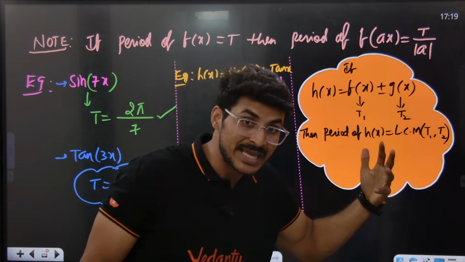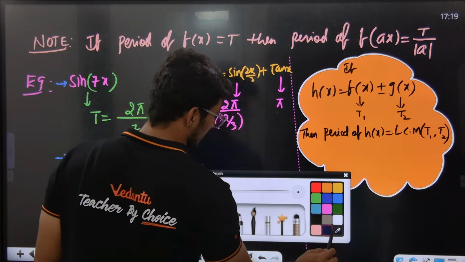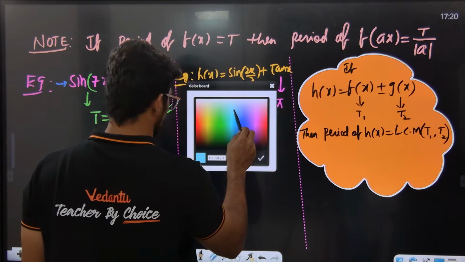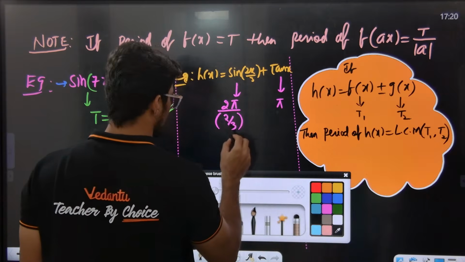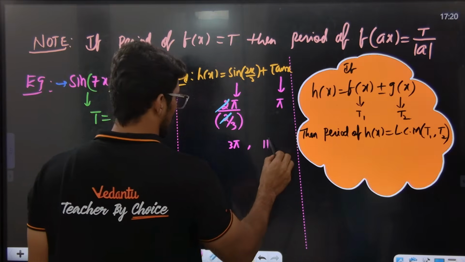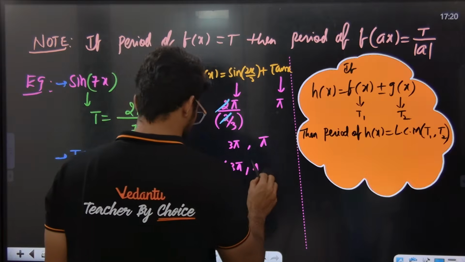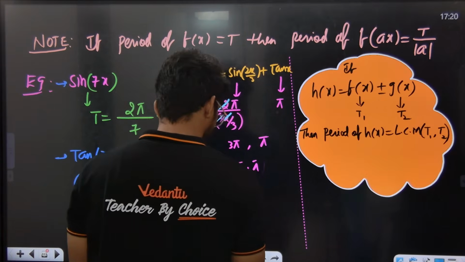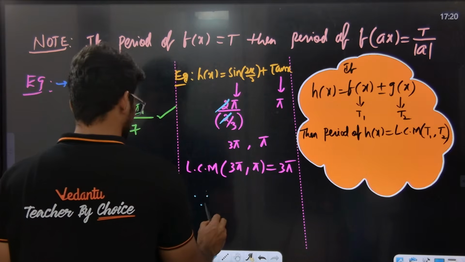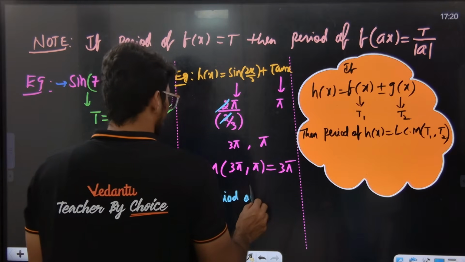So the period of the sin function is 2π divided by the coefficient of x. When we divide, the 2 cancels and we get 3π. And this is π, the period of tan. So you need to take the LCM of 3π comma π. Therefore the period of h of x is.